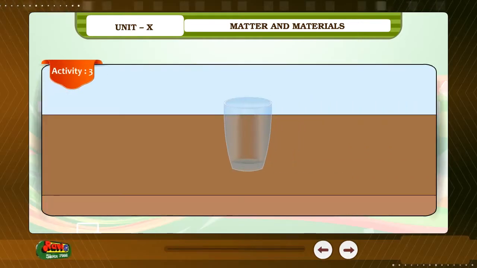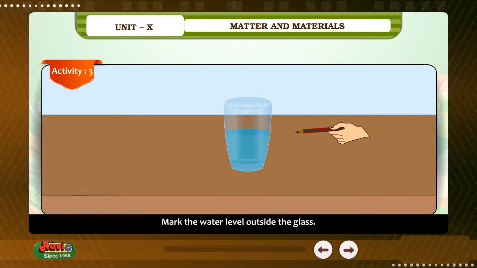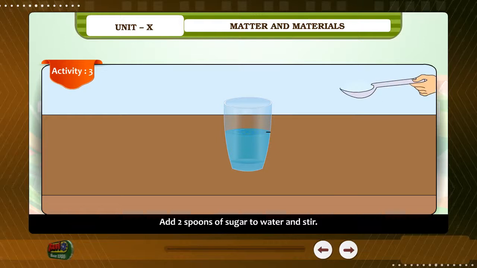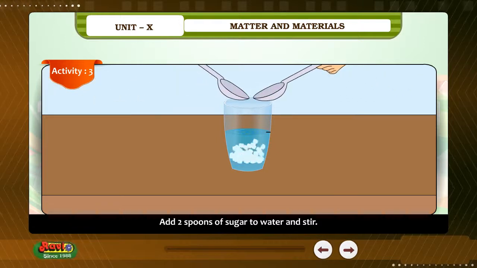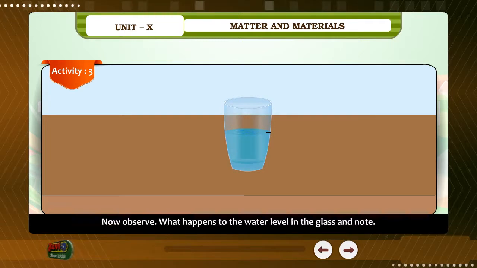Activity 3. Take some water in a glass. Mark the water level outside the glass. Add 2 spoons of sugar to the water and stir. Now observe what happens to the water level in the glass and note.